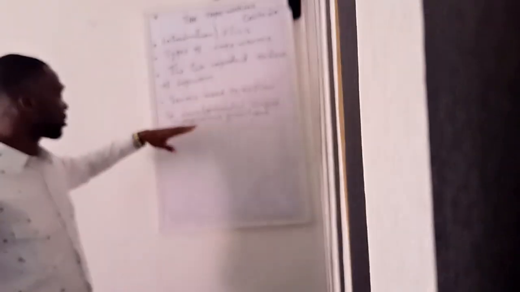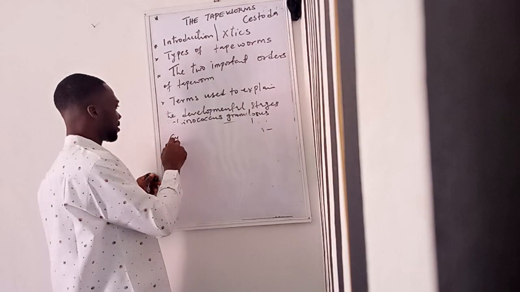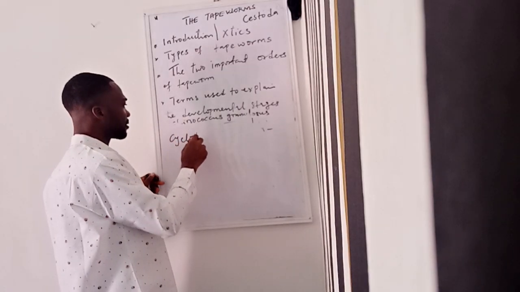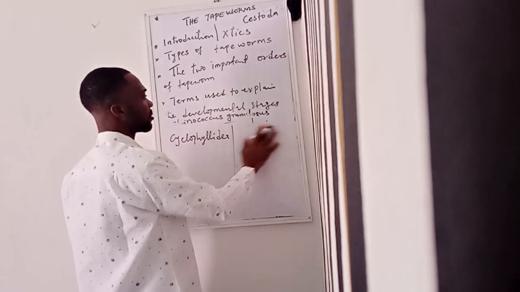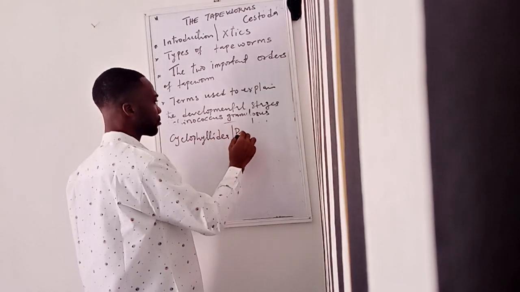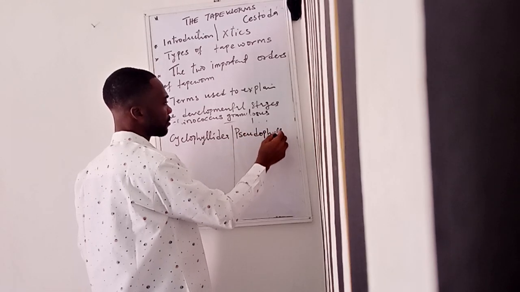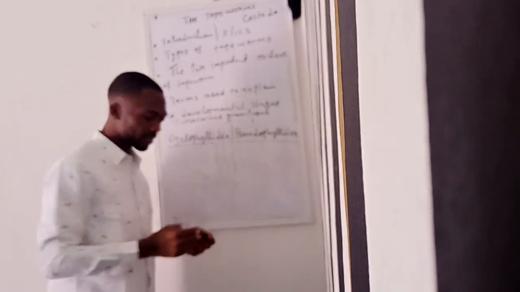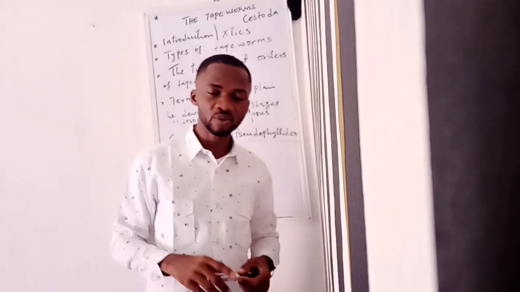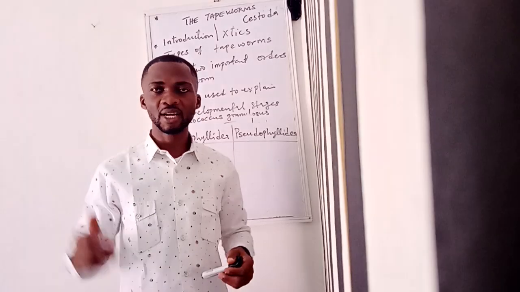The first one is called the Cyclophyllidea. Then we have the one they call the Pseudophyllidea. So these are the two important orders. You cannot talk about tapeworms without mentioning the Cyclophyllidea and the Pseudophyllidea.